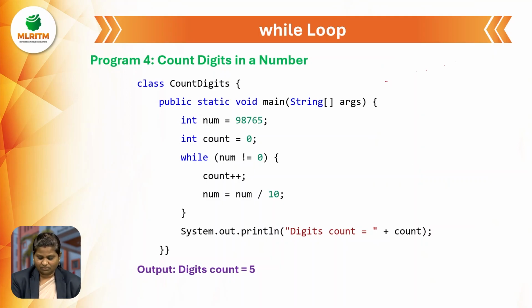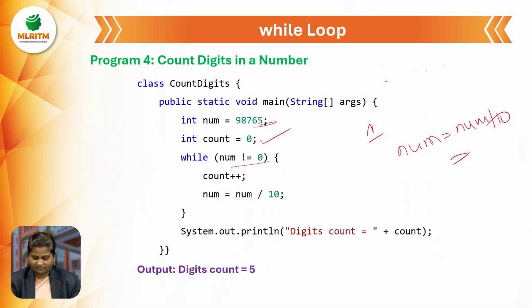Initially I have taken count equal to 0. This number is not equal to 0, so the count will be incremented to 1. Now number is equal to number divided by 10. It means that one digit will be removed initially, giving 9876. Again the loop will be repeating.